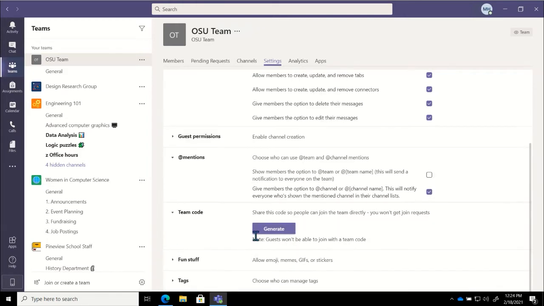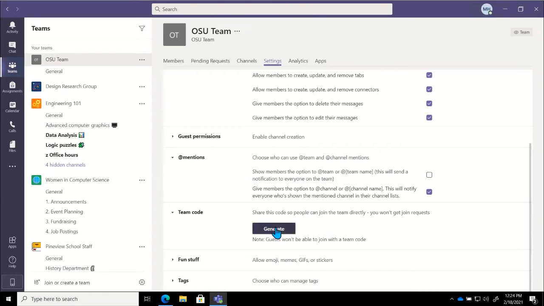So if I expand this box, this is where I can go ahead and generate that code. So for example, if I was doing a campus-wide meeting and I was letting people know that we had this OSU team, and if they wanted to join, they could use this code to go ahead and join, so that way they don't have to wait for permission.